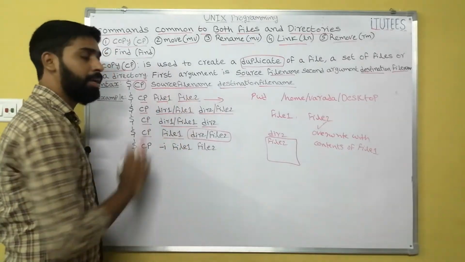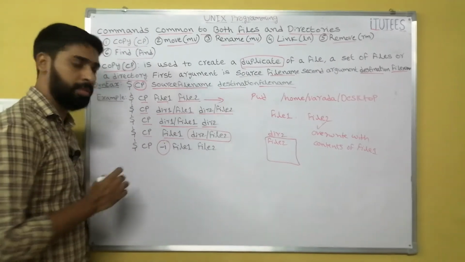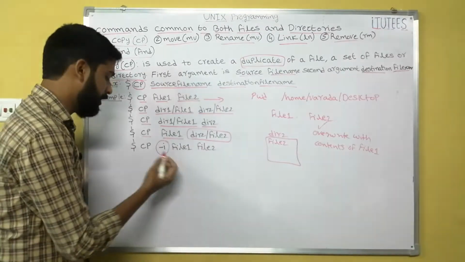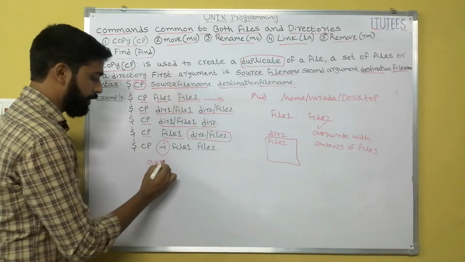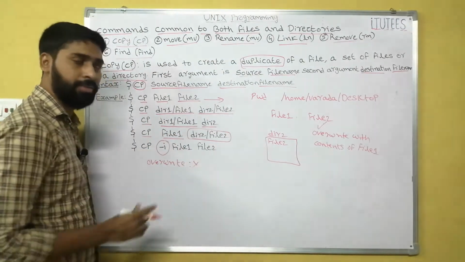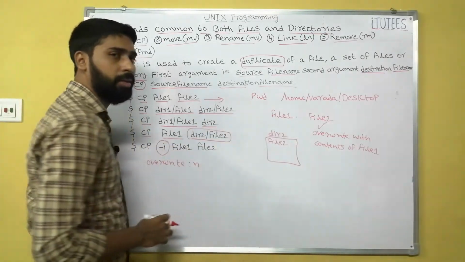How can we avoid that? By using the -i option. cp -i file1 file2: if file2 exists, then it displays an overwrite message. If you give yes, then it is overwritten. If it is no, then it is not overwritten onto file2.